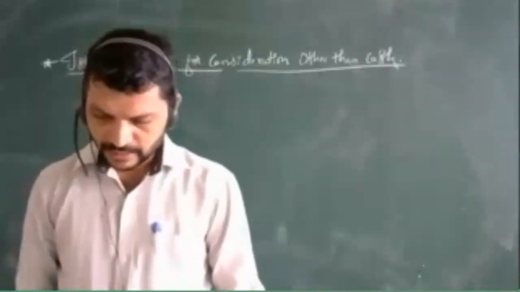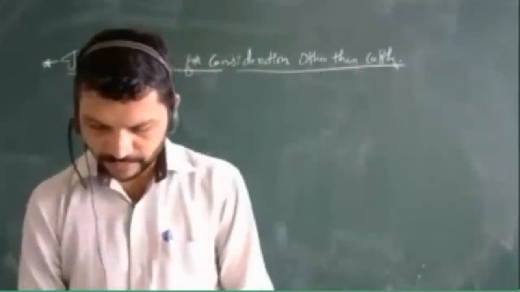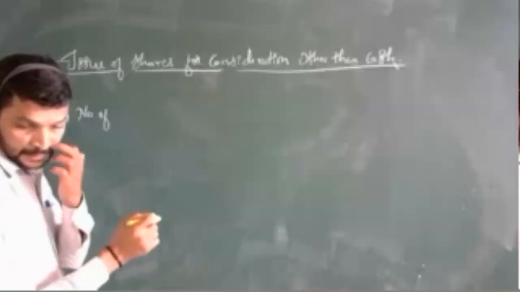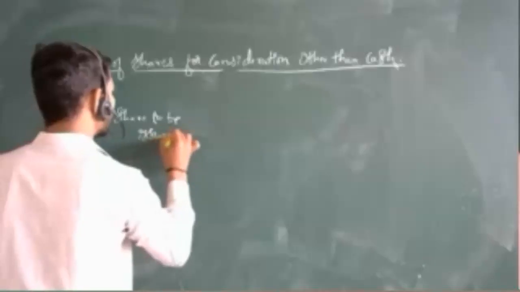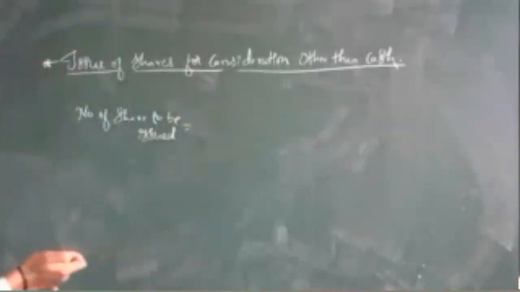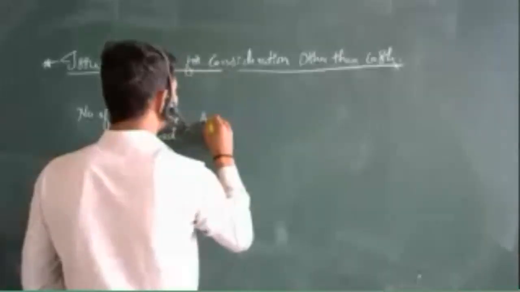The number of shares to be issued to the vendors will be calculated as follows. What is the formula here? Number of shares to be issued. This is one of the formulas over here, so you can go through it. The amount payable. What is the amount payable now to him?